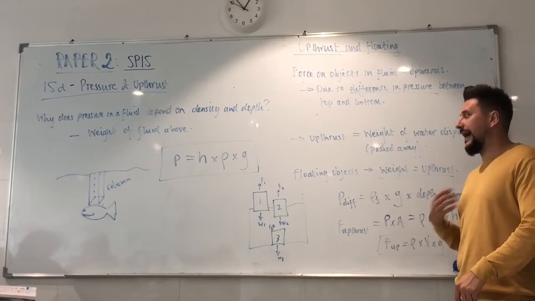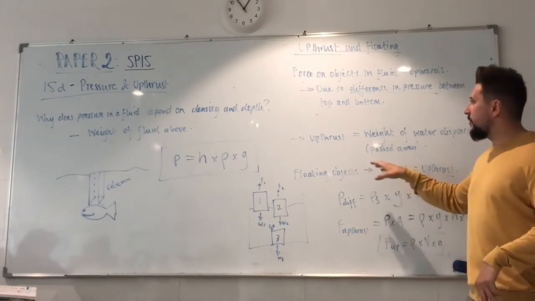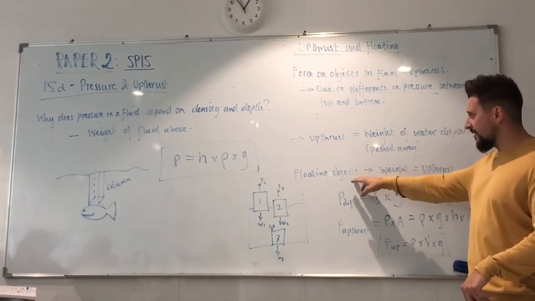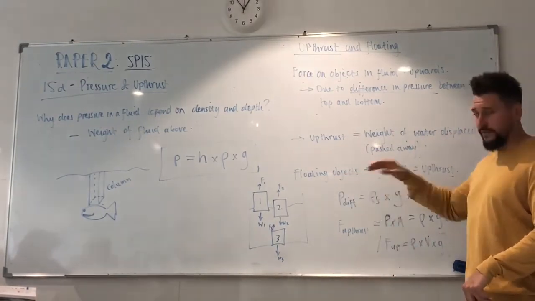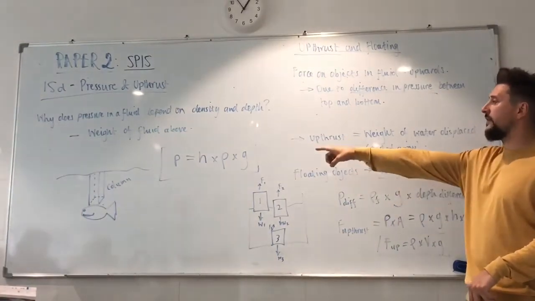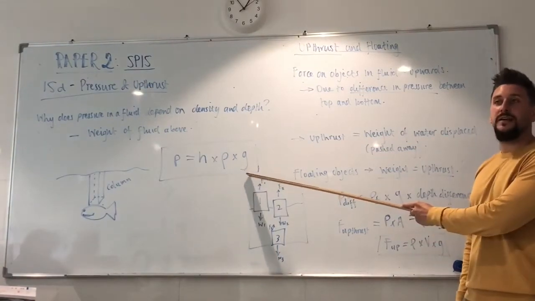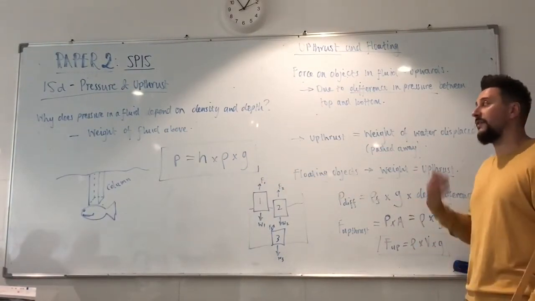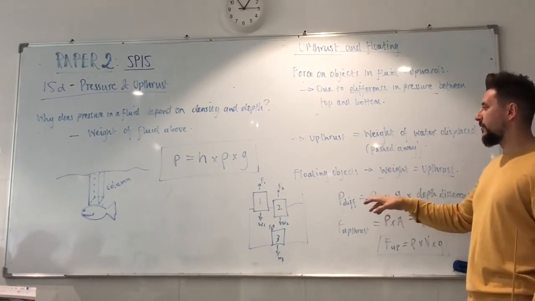Now how do we find that weight? You could use a displacement can, for example. But we're going to use this principle to look at how the upthrust on objects works for floating objects. So we have a pressure difference P equals h rho g. This equation is given to you in the exam. You do not have to remember that. You just have to be able to use it and apply the principle to floating objects.